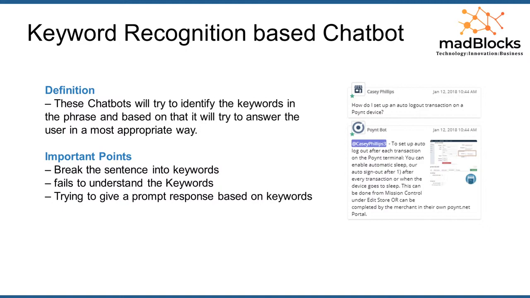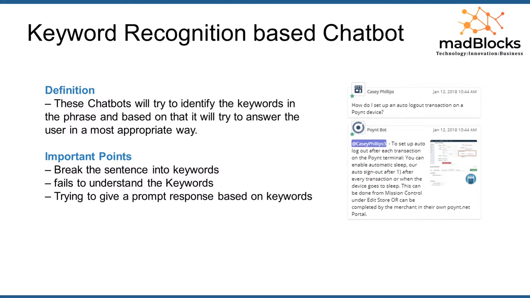For example: how do I set up an auto logout transaction on a point device? Here auto logout is one keyword, transaction is one keyword, and point device is one keyword. It keeps answering according to the context. There are no menu based conversations here; everything is based on keywords, which is why it is called a keyword recognition based chatbot.